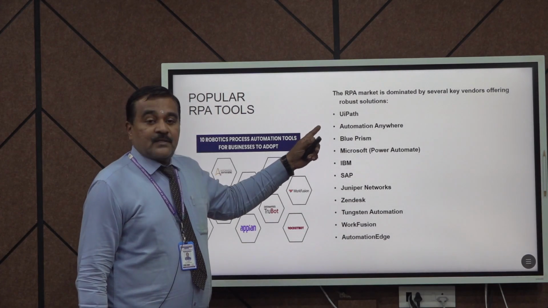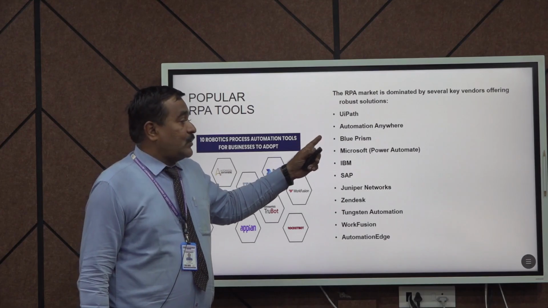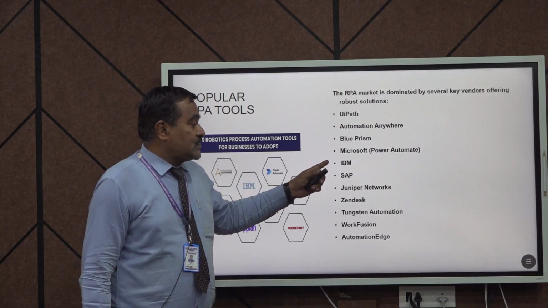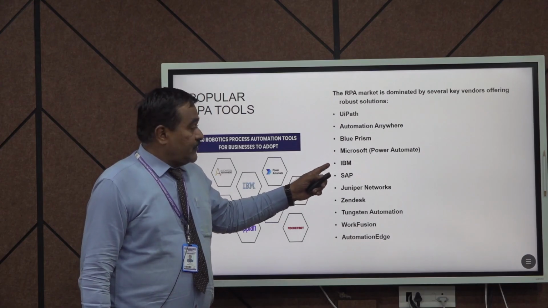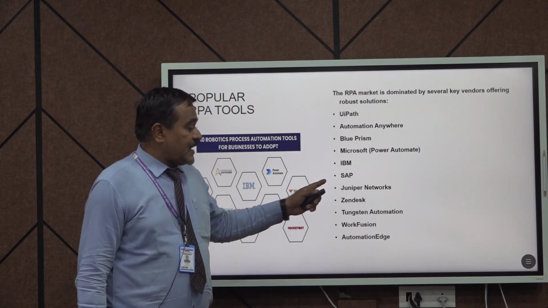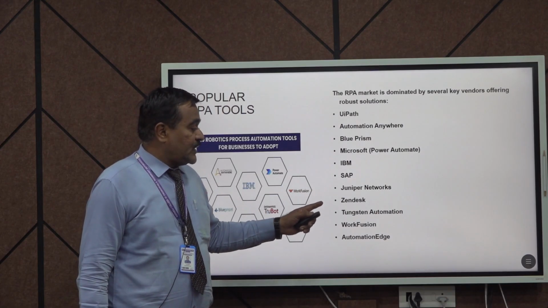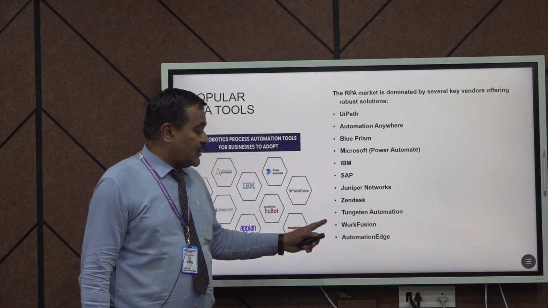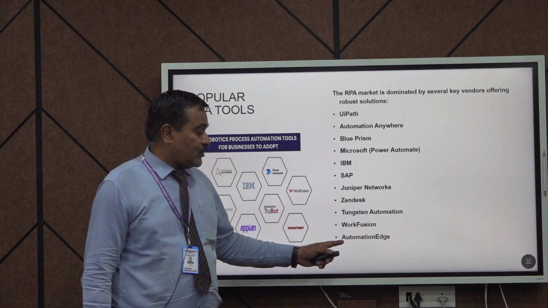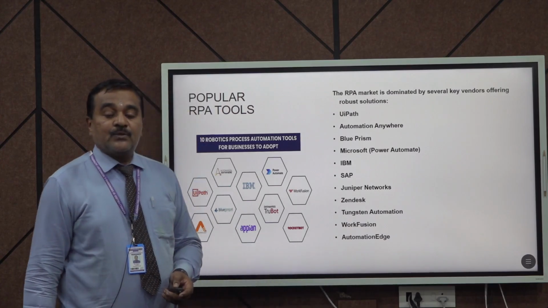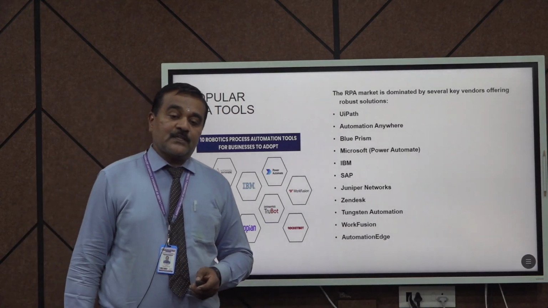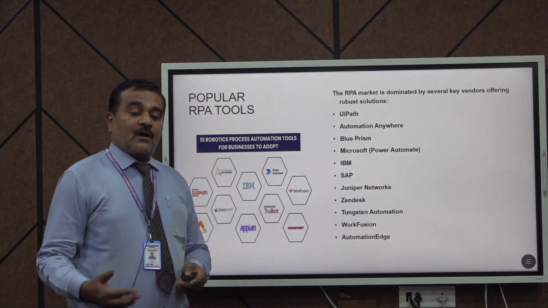The first one is UiPath, second is Automation Anywhere, third is Blue Prism, fourth is Microsoft, fifth is IBM, sixth is SAP, seventh is Juniper Networks and SanDisk, eighth is Tungsten Automation, ninth is WorkFusion, and tenth is Automation Edge. So these are the major certifications most of the industry people are expecting in connection with the RPA process.